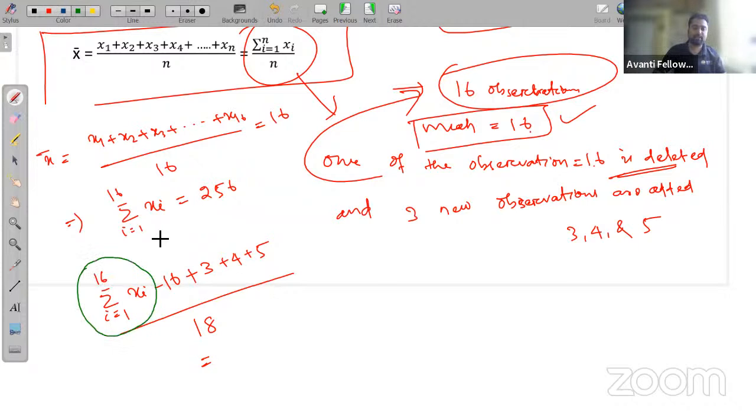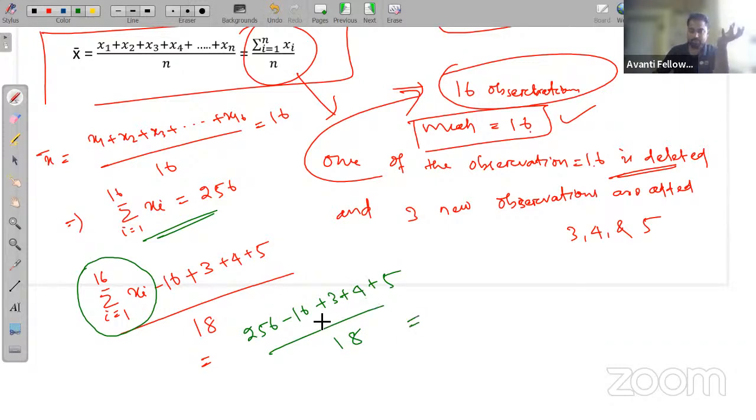That is actually, we find here 256 minus 16 plus 3 plus 4 plus 5 upon 18. Calculate this one, you will get the answer. Okay, so this is 5 plus 4, 9 plus 12. 12 ये हो गया, that is minus 16. So minus 4, 252 upon 18. So 252 upon 18 is 14. Okay, so answer is 15.